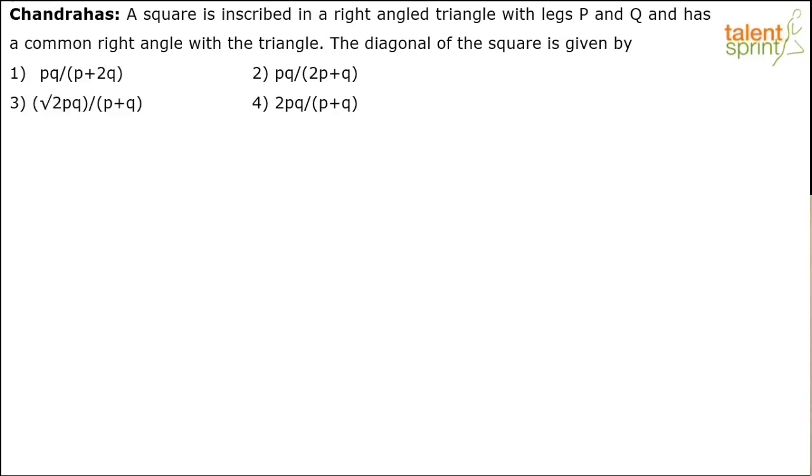Anyone who's got the answer to this question? So you've got to take a right angle triangle, inscribe a square in it in such a way that the right angle of the triangle and one of the right angles of the square coincide.